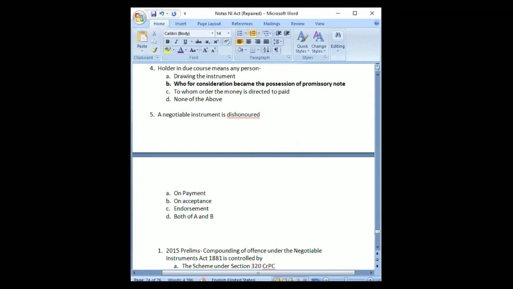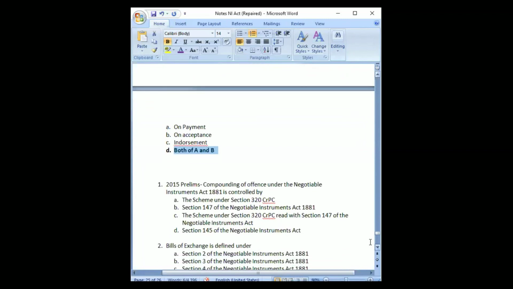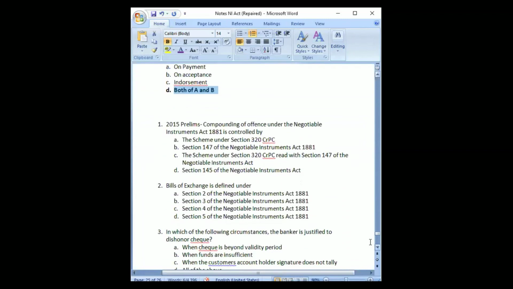Next one. Both A and B. Yeah, it may be dishonor on payment also, on acceptance also. It cannot be on endorsement. Endorsement is basically when we are giving it to someone else, it is transferring. At that moment we are doing it intentionally, so there cannot be dishonor. So it will be both A and B. These are some questions from the 2015-16 prelims.